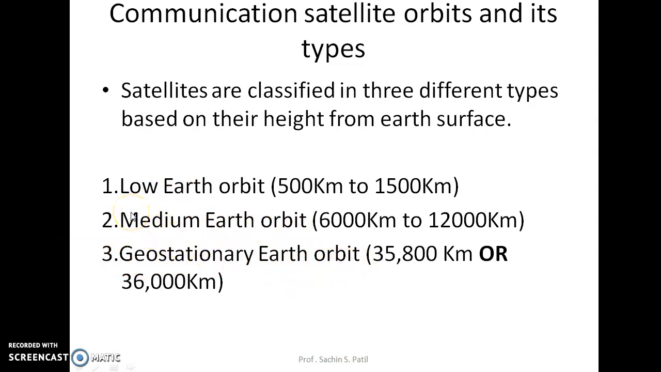What do you mean by a low Earth orbit satellite? The height of the satellite from the Earth's surface is about 500 to 1500 kilometers. In the case of a medium Earth orbit satellite, the height is 6000 to 12000 kilometers, and in the case of a geostationary Earth orbit satellite, the height is 35,800 or 36,000 kilometers. These are the three different types, depending upon the height of the satellite from the Earth's surface.